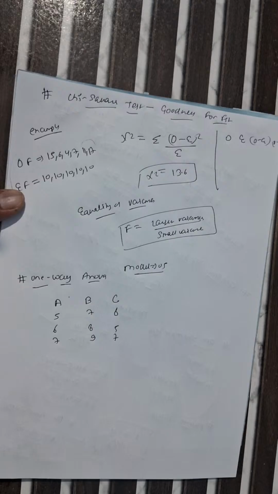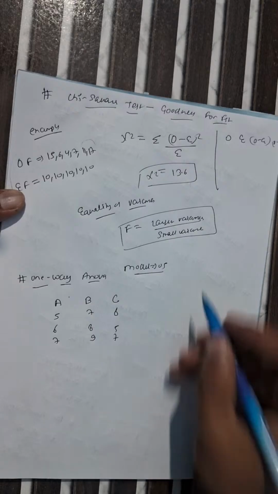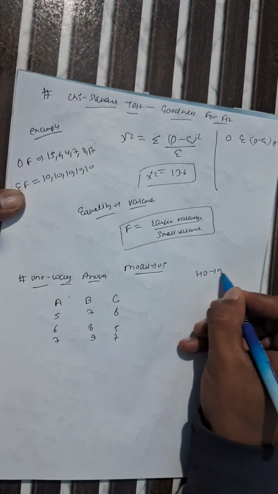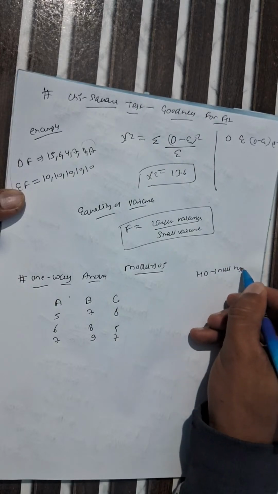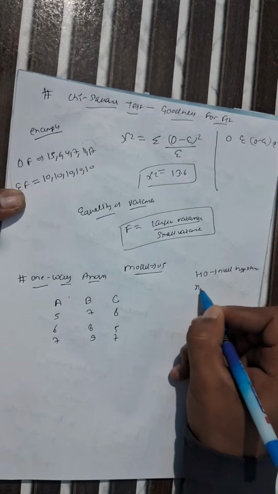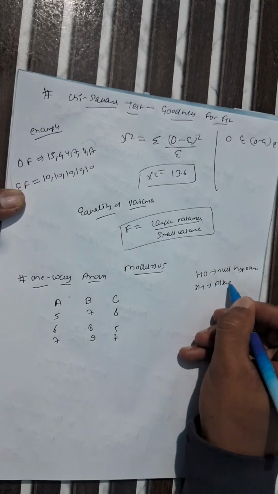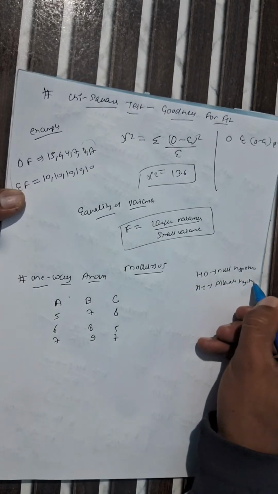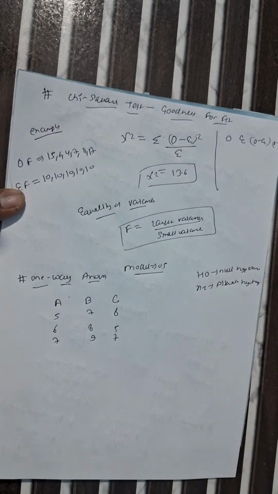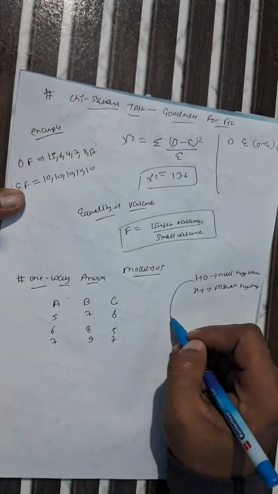So first we consider the hypothesis. It means we consider the null hypothesis H0, and H1 is the alternate hypothesis. What is considered in this question?